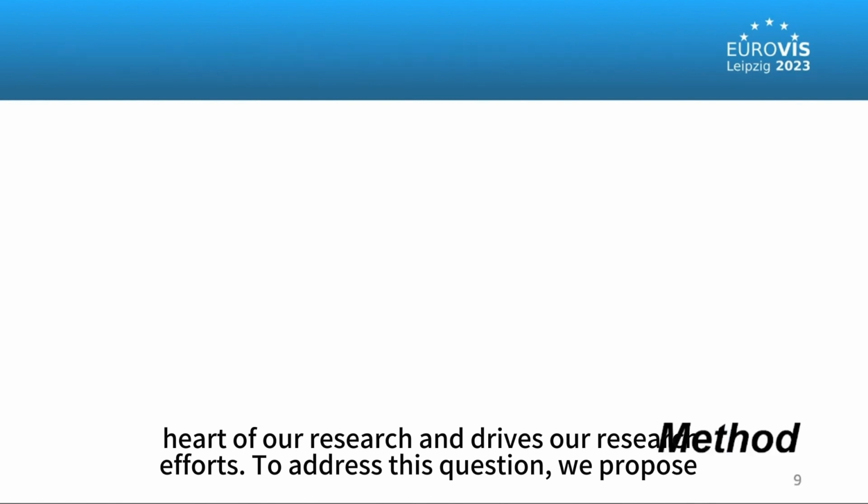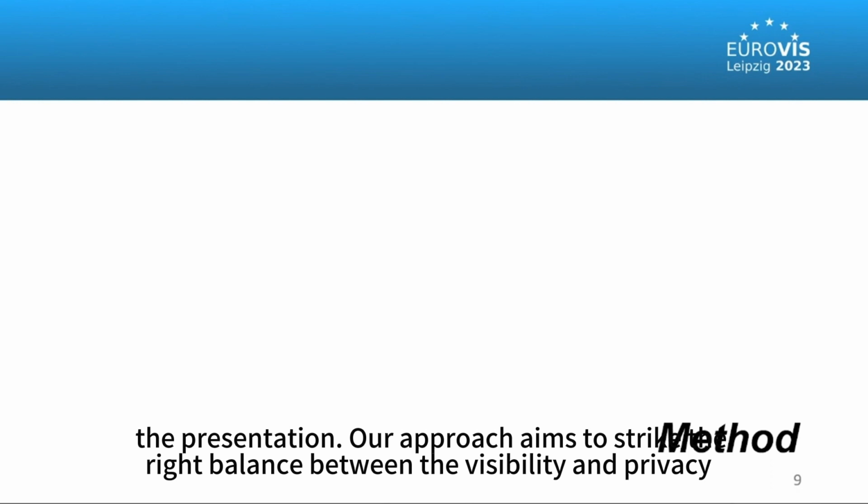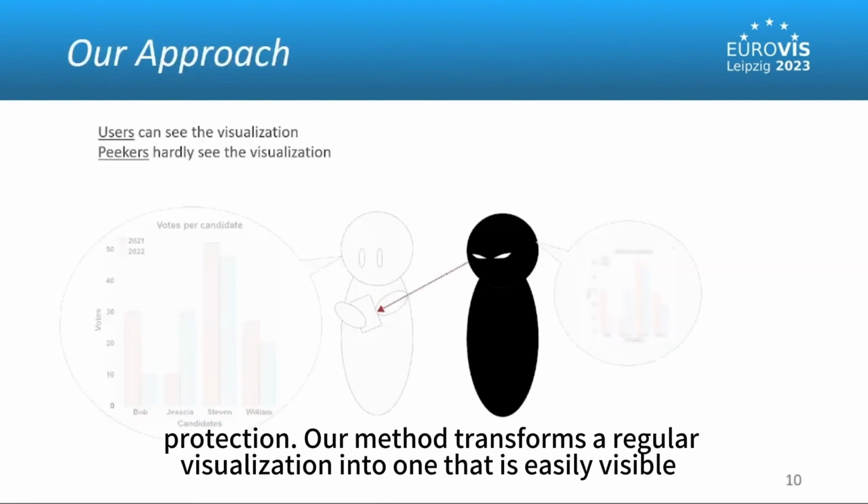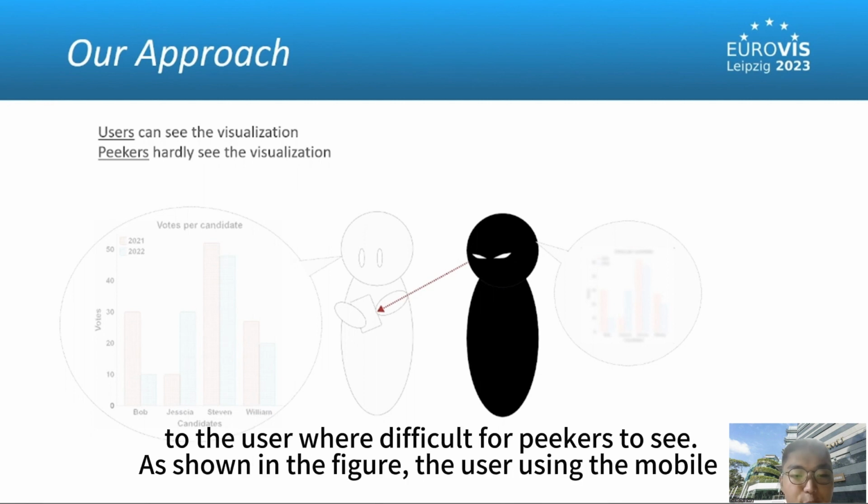To address this question, we propose a privacy-preserving visualization technique that we will introduce in detail throughout the presentation. Our approach aims to strike the right balance between usability and privacy protection. Our method transforms a regular visualization into one that is easily visible to the user while difficult for pickers to see.